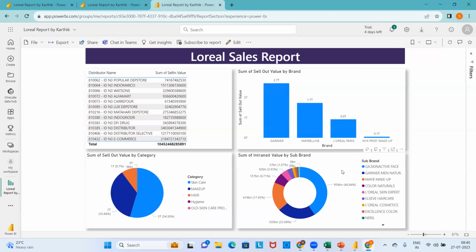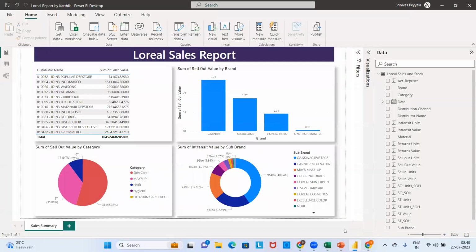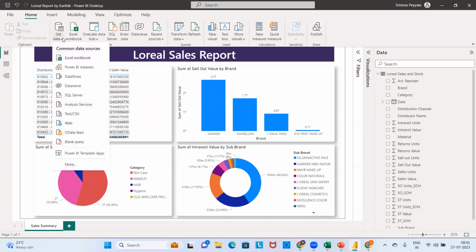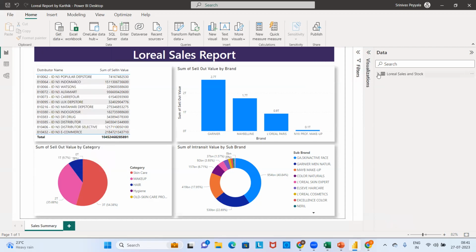Even I don't have any knowledge of the tool. What I try to learn today, I try to learn by downloading my Power BI Desktop tool. After downloading the tool, I am Karthik, and I ask my client where my data is available. He has given me some data, the L'Oreal sales and stock file. I stored this file in my local machine, on my desktop location in my PC. That is an Excel workbook.